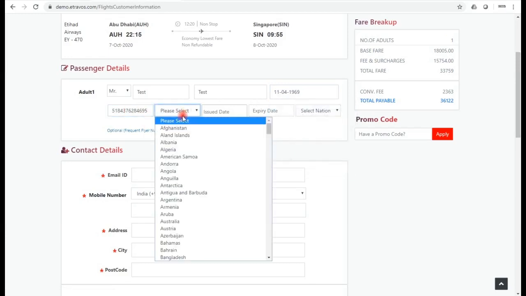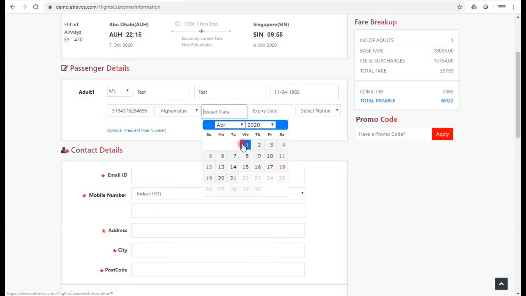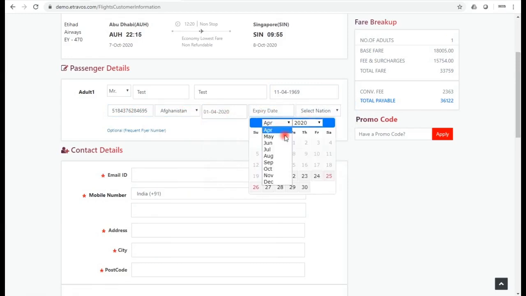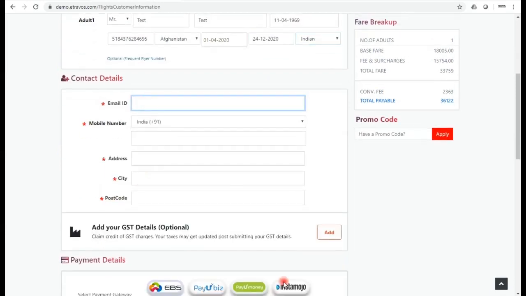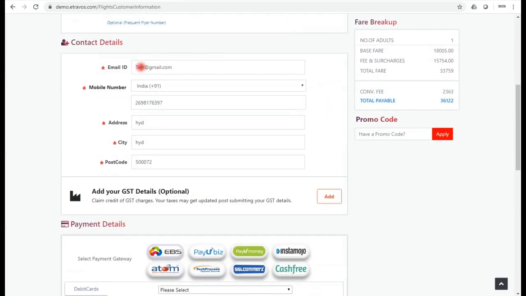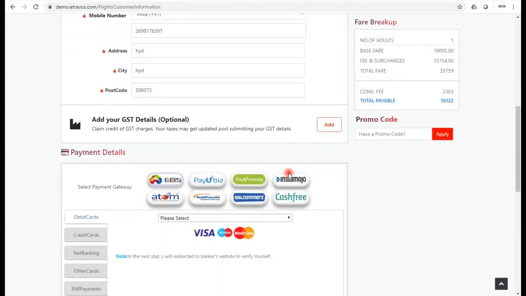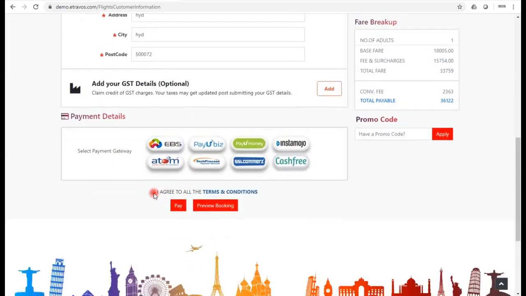As it is an international flight, you need to enter the passport details. So I am filling it. After that, you need to enter your contact details, that is email ID, mobile number, address and city. As this is a general fare, GST details are not mandatory, it's optional. So I am going to the payment gateway page.